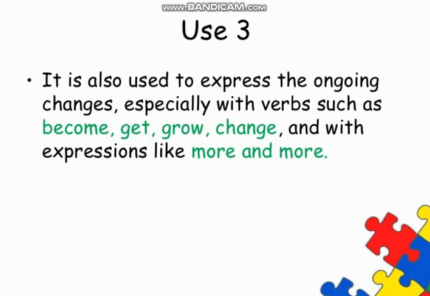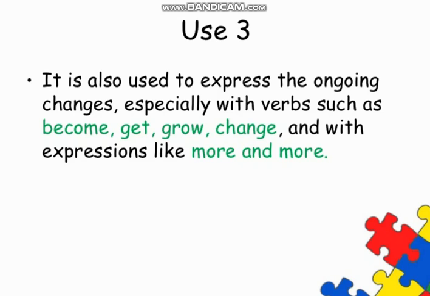Look at it, it is also used to express ongoing changes, something which is still in process, especially with verbs such as become, get, grow, change. Such words, when they are used in a sentence, like become, get, grow, obviously growing is a continuous process. When change happens in something, that is also a continuous process.